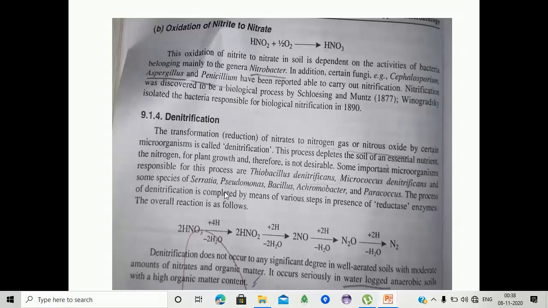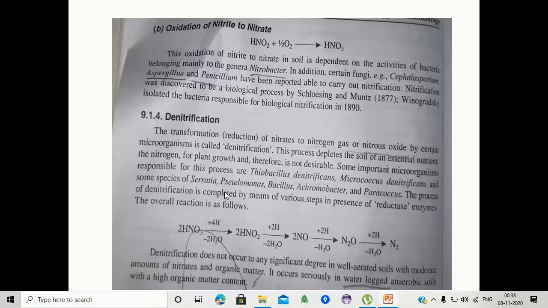Some important microorganisms responsible are Thiobacillus denitrificans, Micrococcus denitrificans, and some species of Serratia, Pseudomonas, Bacillus, Achromobacter, and Paracoccus.